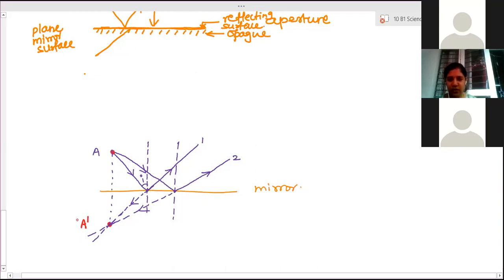Clear how I have drawn the diagram? Yes, ma'am. But why did you draw the normal? Without angle I and angle R, how will you draw it? Not there, like from A to A dash, to show that it is in one straight line. Because I'm drawing without scale. If you draw with scale, it will be proper. Right now I can't draw. That's the reason I've first drawn a straight line and then tried to make them meet at that point. Okay, ma'am.